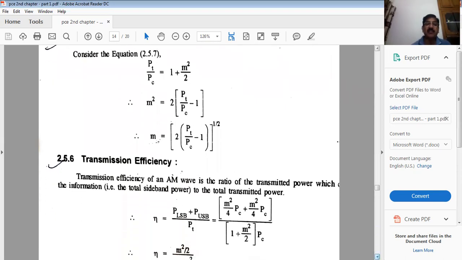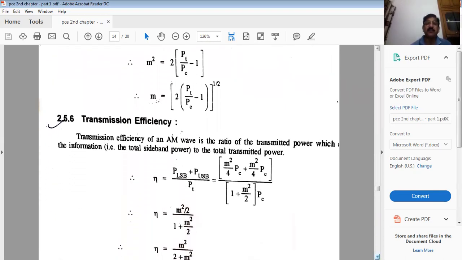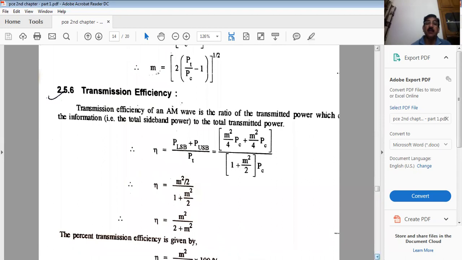What is transmission efficiency? Fine. Now from the input end, the amplitude modulated signal is transmitted by the antenna with total power. But at the receiving end, we don't want carrier, we want only information. And information is contained in the upper and lower sideband. So it will become the output power. Fine.